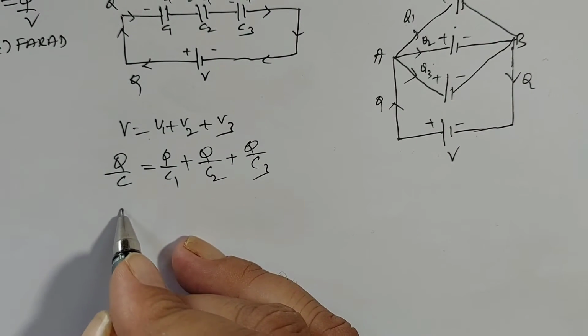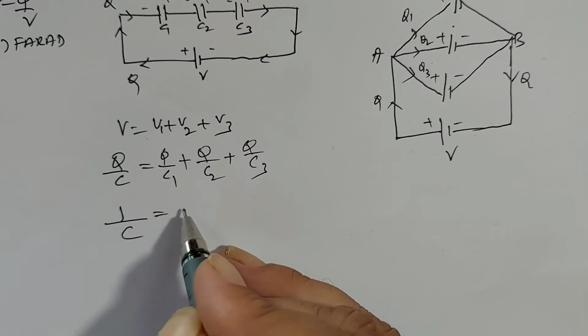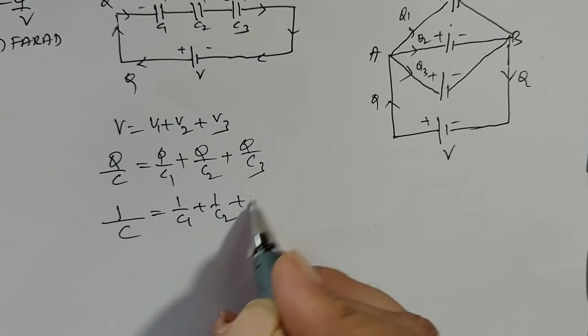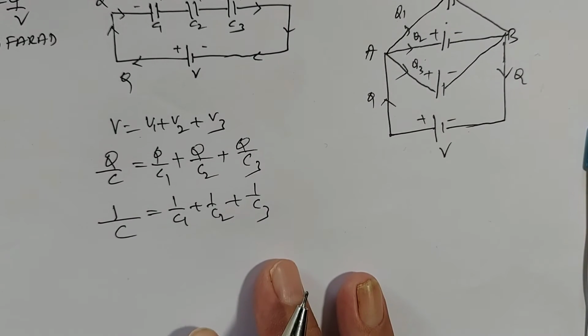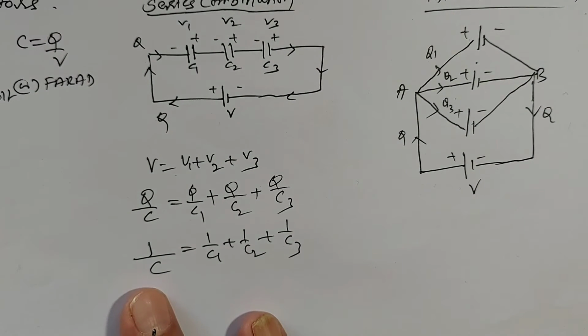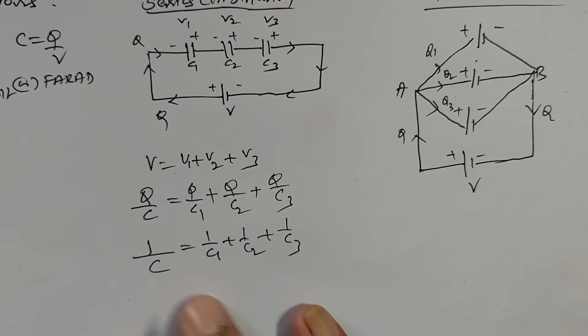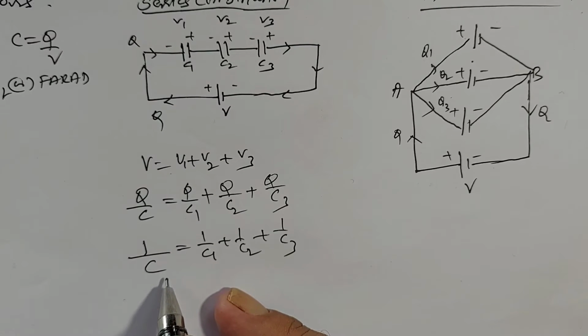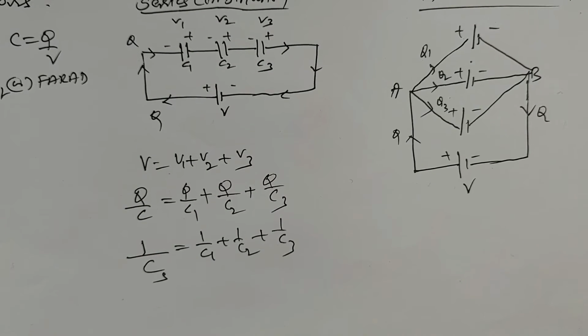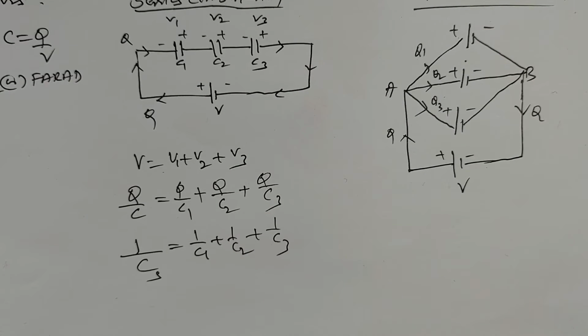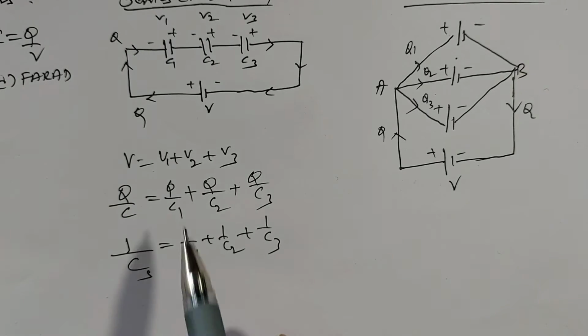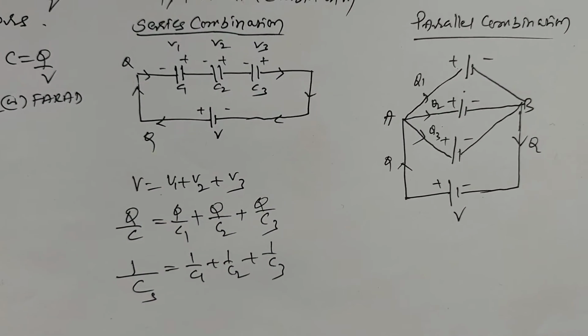So Q is cancelled. 1 by C, the effective capacity, is equal to 1 by C1 plus 1 by C2 plus 1 by C3. That means the reciprocal of the effective capacity is equal to the sum of the reciprocals of the capacities of individual capacitors. We write CS, where S stands for series combination: 1 by CS is equal to 1 by C1 plus 1 by C2 plus 1 by C3. This combination is called series combination.